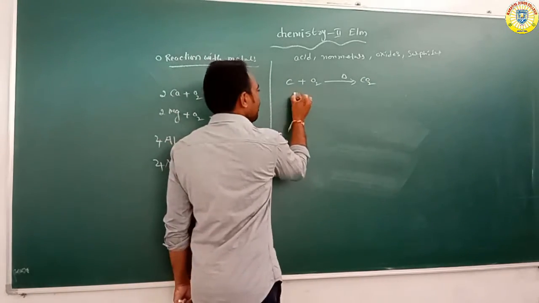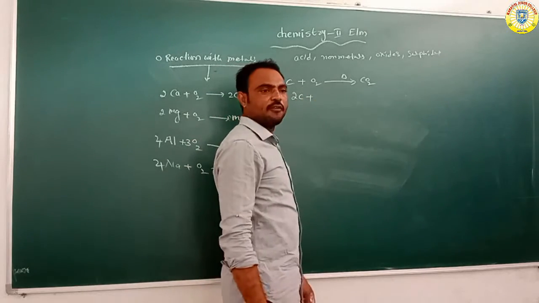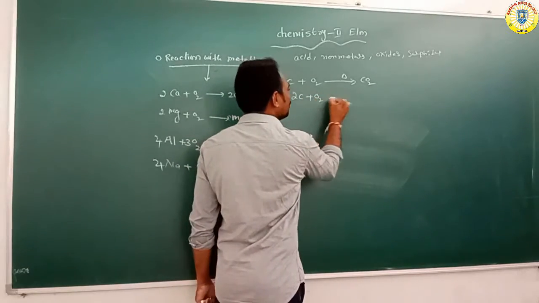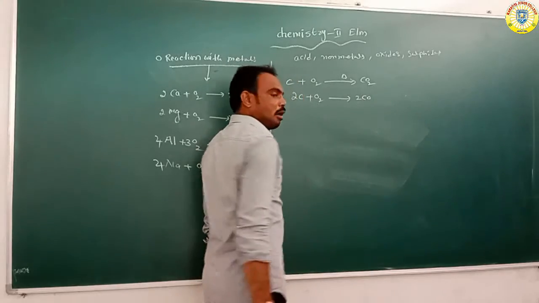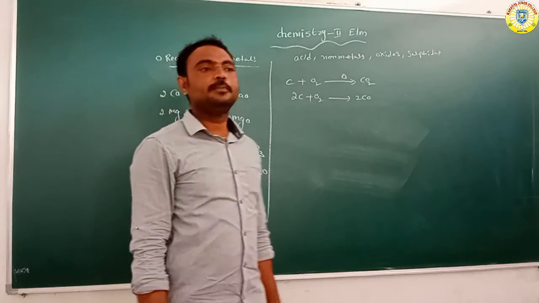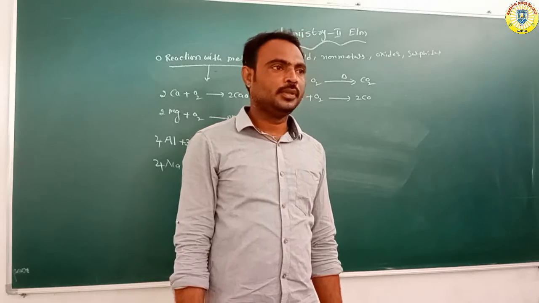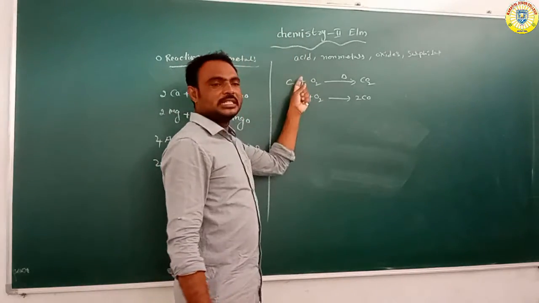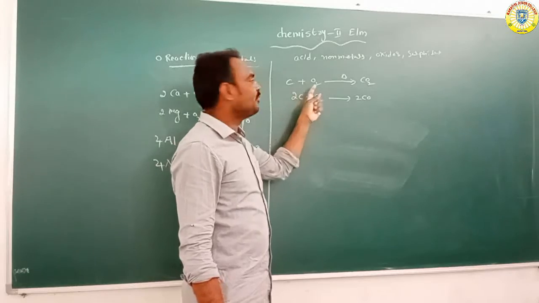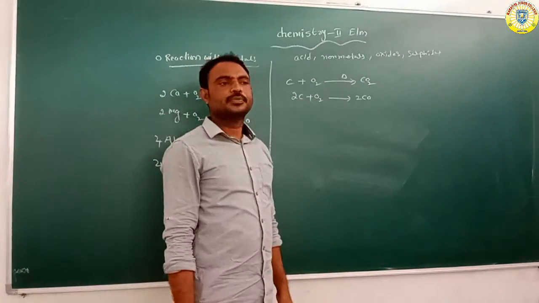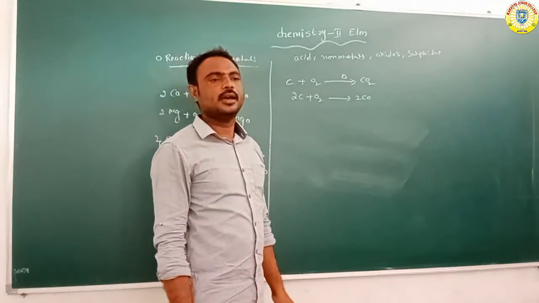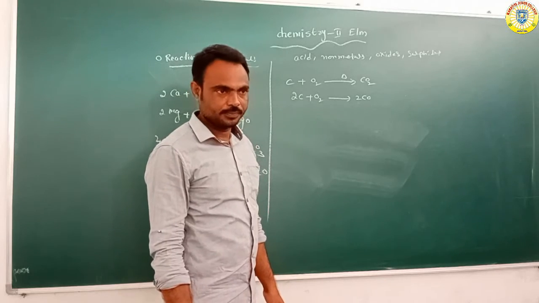Or when you have taken a higher quantity of carbon, it reacts with oxygen to form carbon monoxide. So overall this non-metal carbon reacts with oxygen to form carbon monoxide or carbon dioxide.